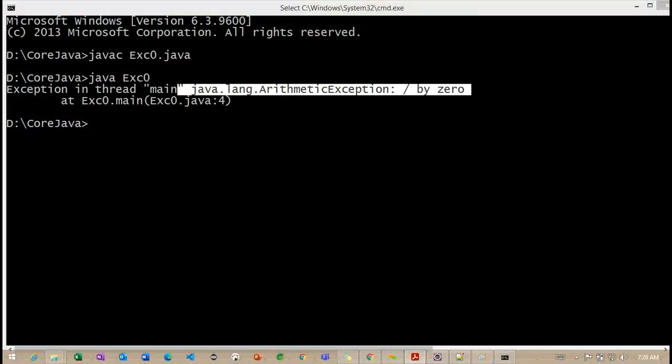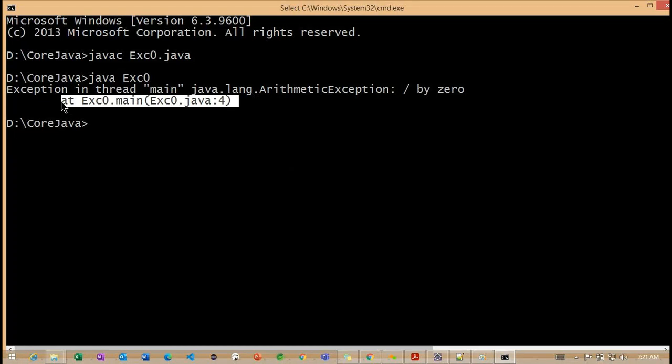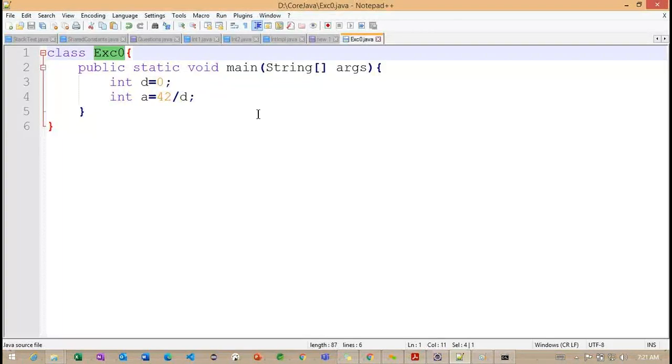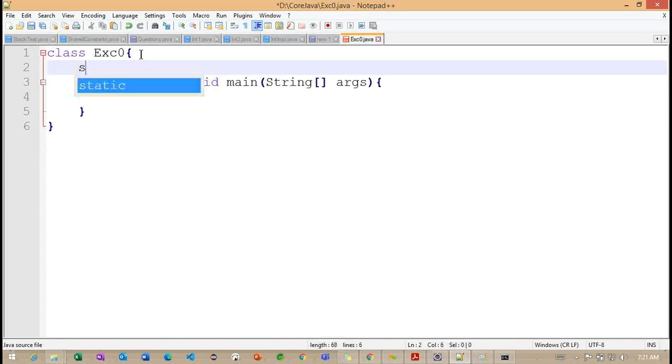Now what we can do is work with the same example in a different style. If you observe, this is what we call a stack trace. Like how exactly the exception is thrown, from which line number, from where it is called, everything is provided here. Now if you observe carefully, what I'm trying to do is move this particular information into a method.